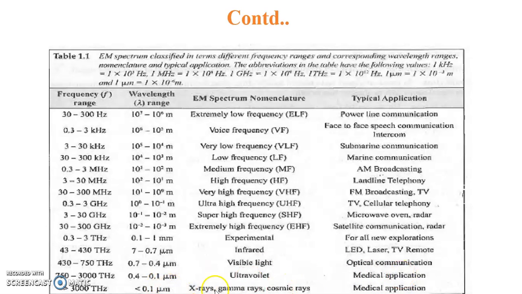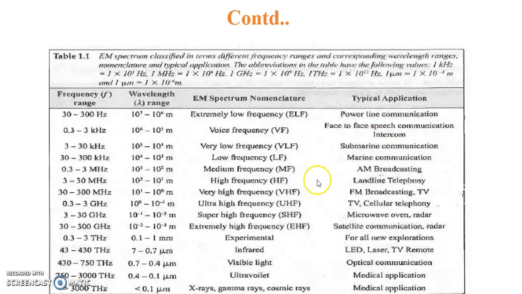X-rays, gamma rays or cosmic rays are mainly used in medical applications, like X-rays for bone fracture detection, and gamma rays mainly for the brain CT scan and MRI scan. MRI scan mainly uses gamma rays and CT scan can use X-rays also.